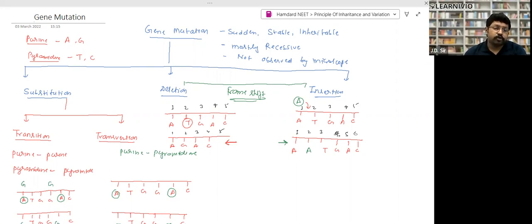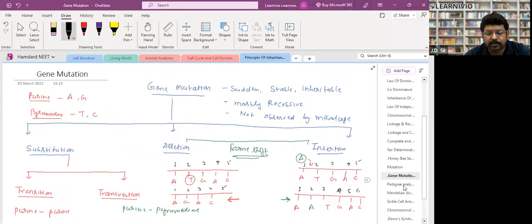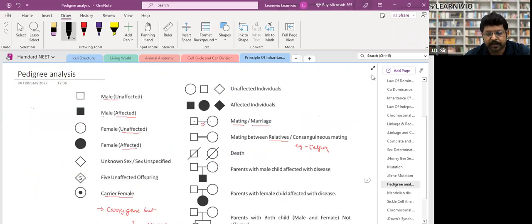But the substitution mutations are point mutations, they do not bring any remarkable change. Tell me, is it clear or not? Yes, sir. Take this screenshot. Aberration and mutation both are very, very important. You have to remember everything written in this PPT. And when you revise, open this PPT and note it down in your own notebook, right? That will be the best.